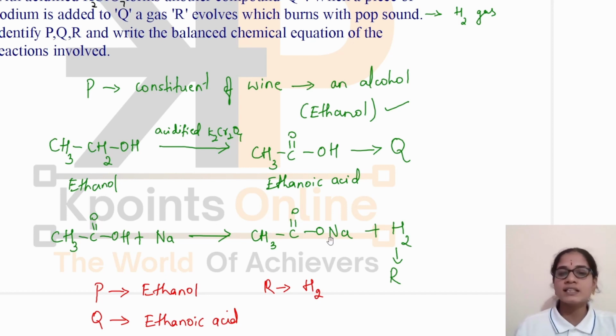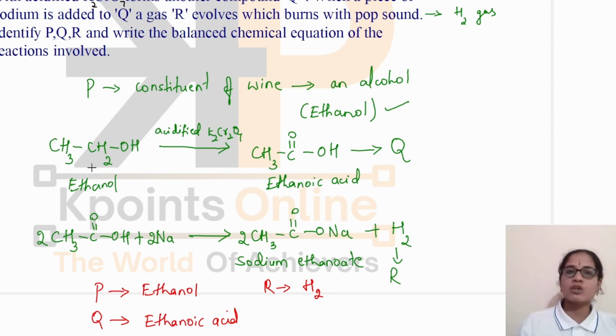What happens here? There is formation of sodium acetate or sodium ethanoate. It is called sodium ethanoate. Also, we have to balance the equation. Yes. Now, P is ethanol, Q is ethanoic acid, R is hydrogen. And also, we have written the chemical equations for the reactions.